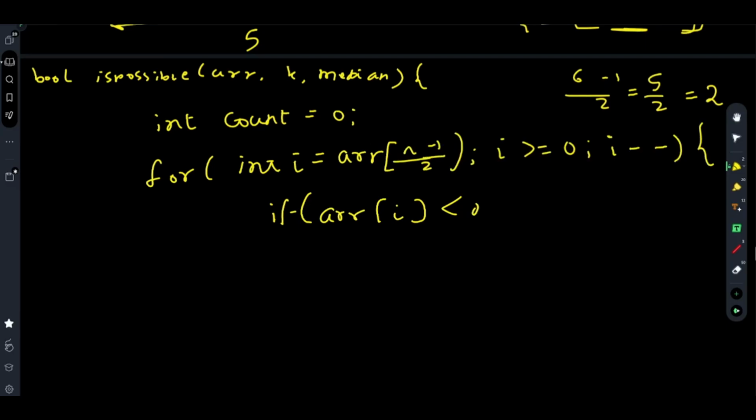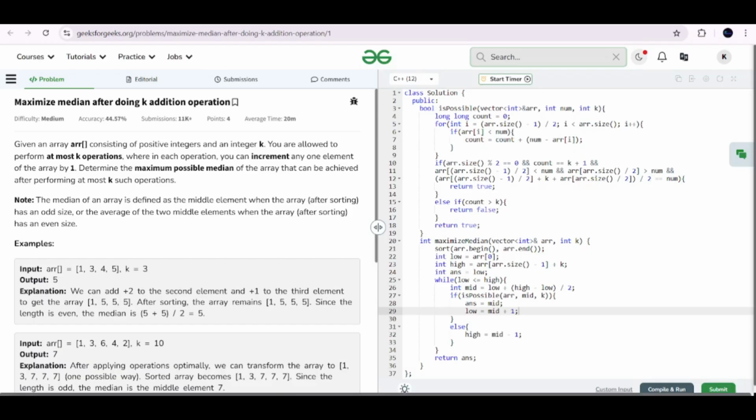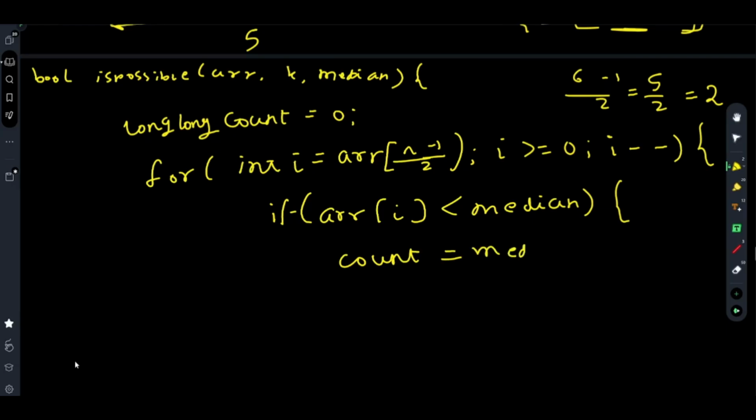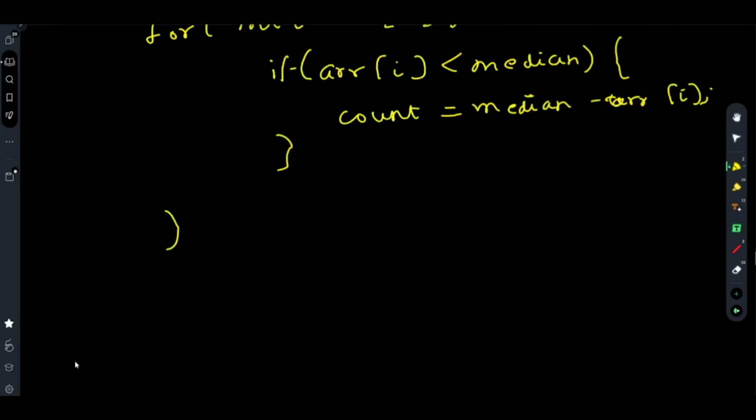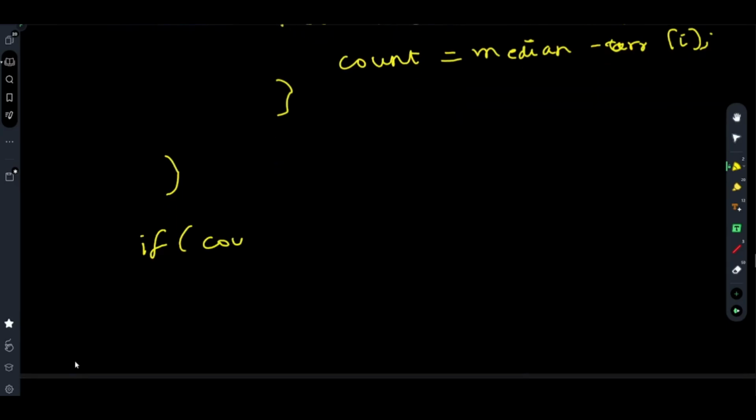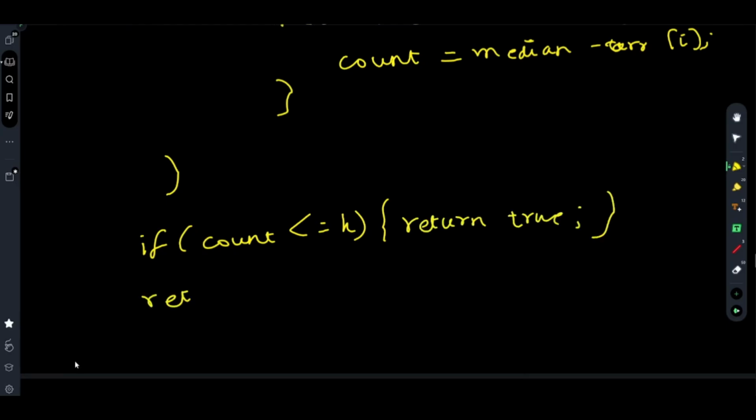If arr[i] is less than median, we make the value the median. Count equals, this should be long because of the range that has been provided in the question, which is about 10 to the power 9. Count equals median minus arr[i]. If count is less than or equal to k, return true, else return false.